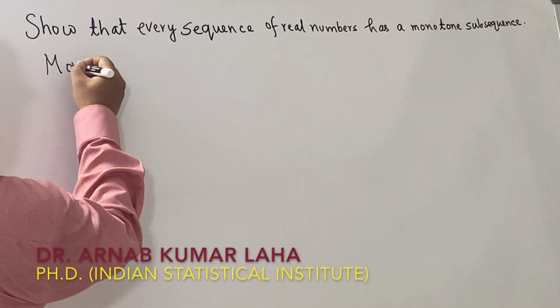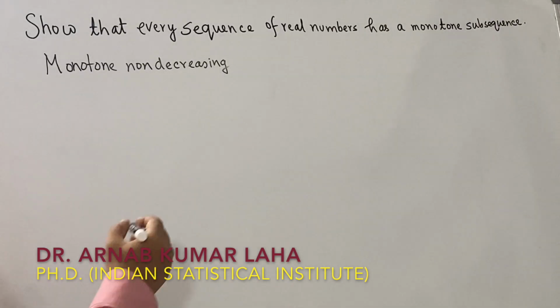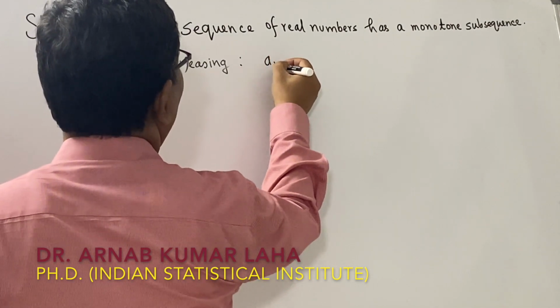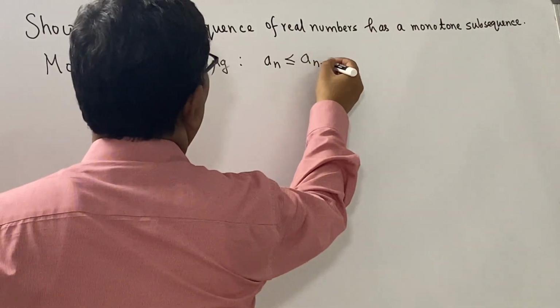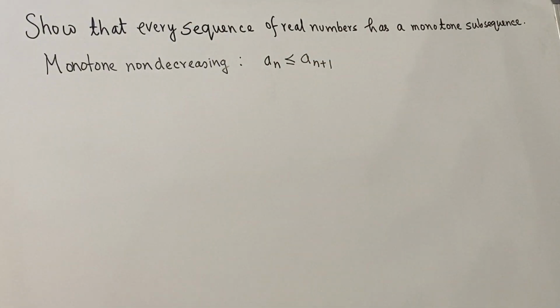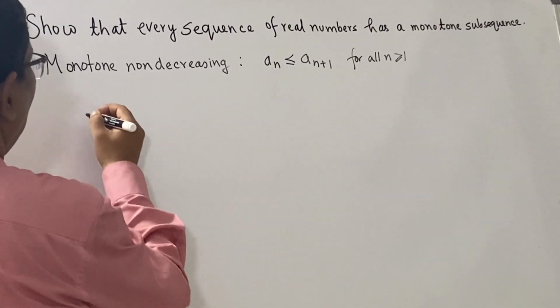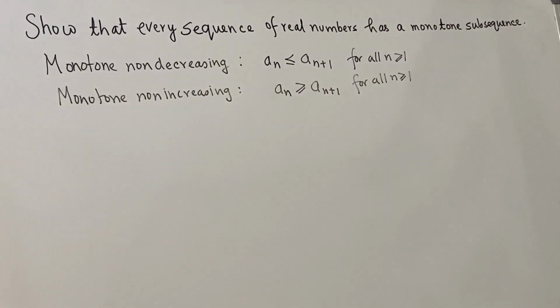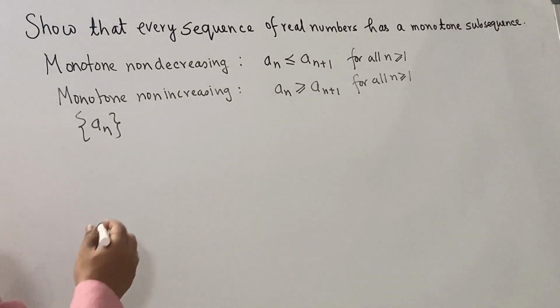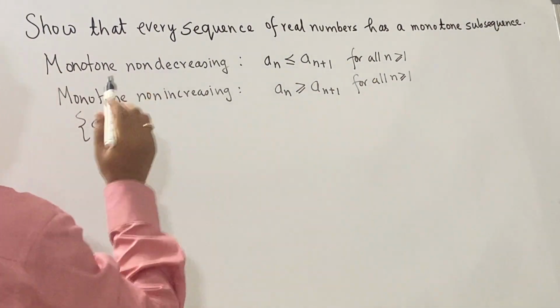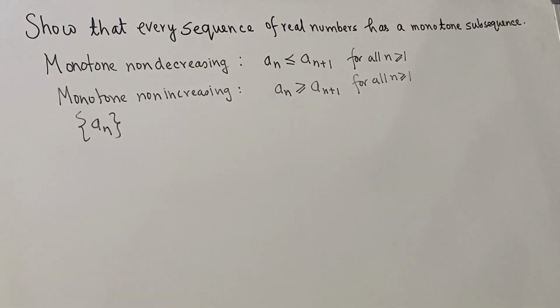So, monotone non-decreasing means that the sequence a_n satisfies that a_n is less than or equal to a_{n+1} for all n greater than or equal to 1. Whereas monotone non-increasing means that a_n is greater than or equal to a_{n+1} for all n greater than or equal to 1. Given any sequence a_n, we will be able to find a subsequence which is either monotone non-decreasing or monotone non-increasing. So let's see how we proceed.